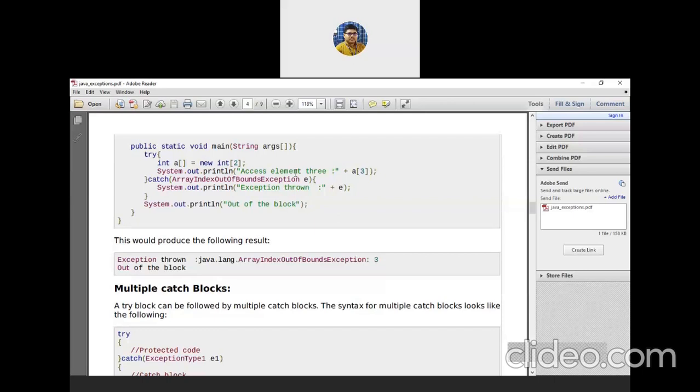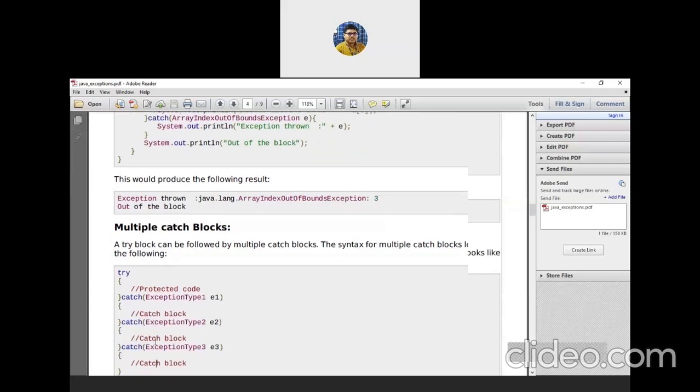And after coming out of the catch block, if many more instructions or statements are there, they must be executed in the normal manner. One try block, as I already mentioned earlier, may have 0 catch blocks, which I will show you in an example, or may have n number of catch blocks, just like this, the second part.